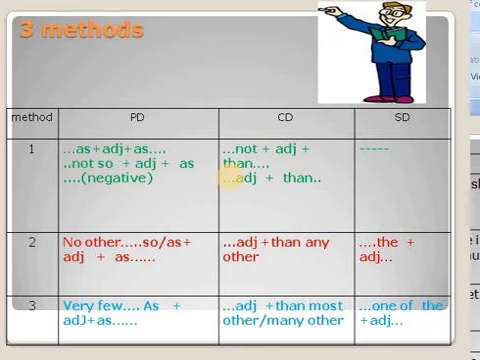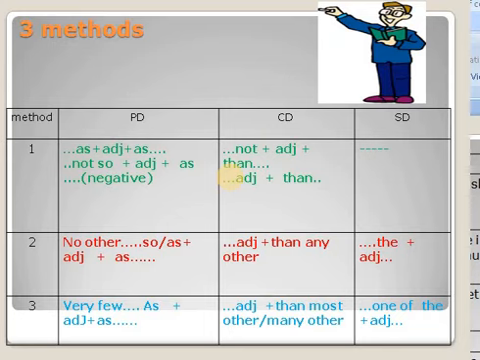Okay, let me give an example. Mohan is as big as Suresh. As big as is the model. This as big as changes in comparative degree. See, Suresh is not bigger than Mohan.